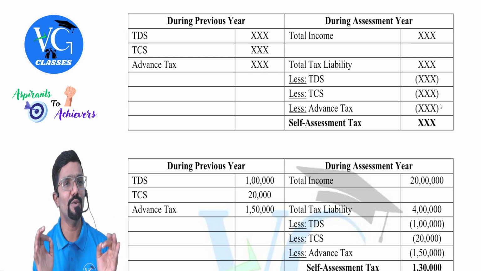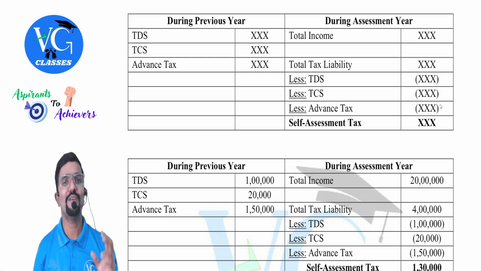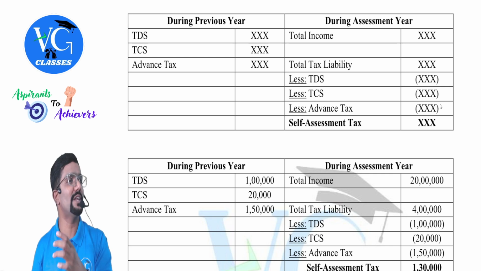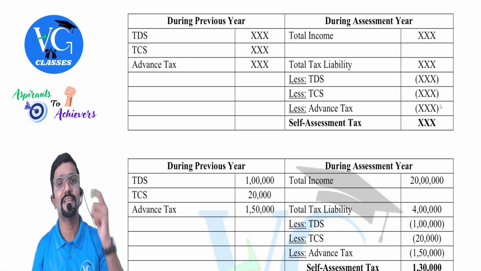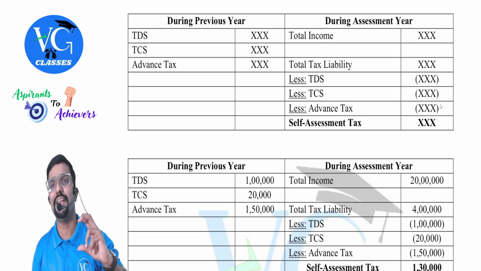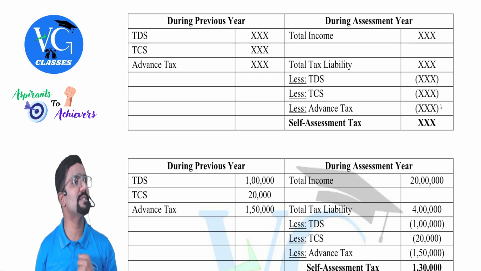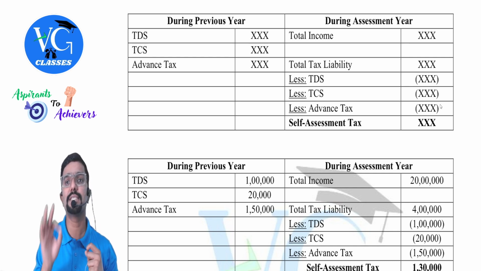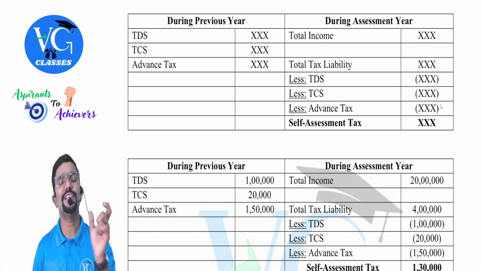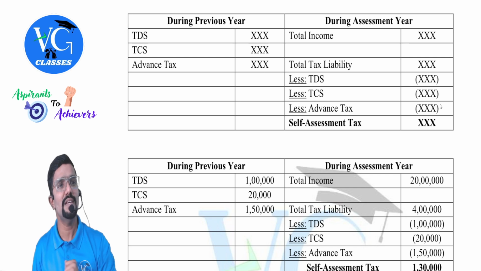Sir, is it fully true? No. Why? Because they will collect the tax in the previous year itself in one or the other form, that is either TDS, TCS, or advance tax. If anything is still pending, then I need to pay that in the assessment year as self-assessment tax. Clear?